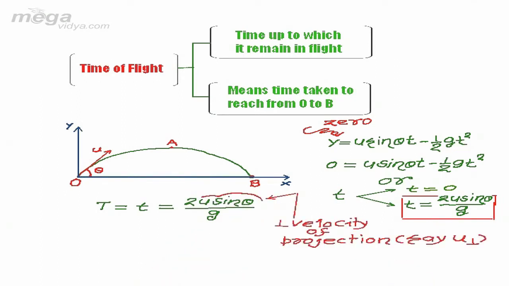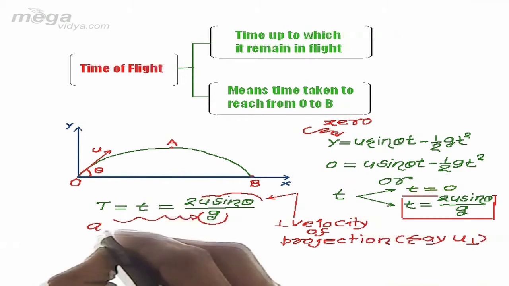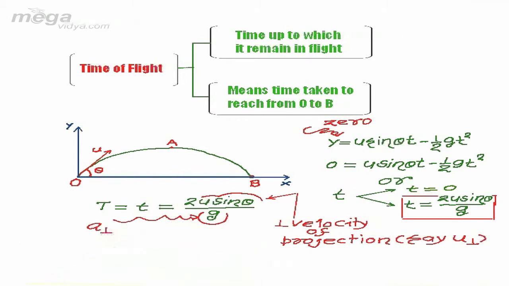Here u sine theta can be taken as the perpendicular velocity of projection, meaning the velocity perpendicular to the ground, along y direction, which can be considered as u perpendicular, and g is the acceleration of the projectile perpendicular to the ground.